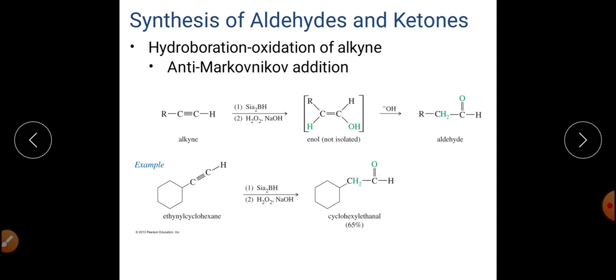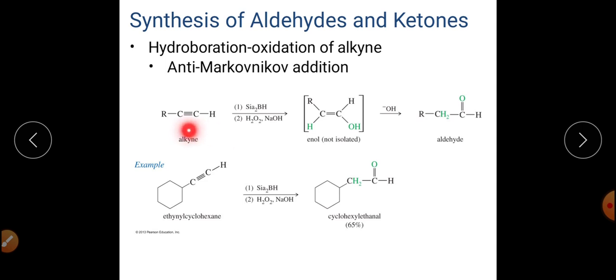Remember one thing, that if we are having hydrolysis in presence of acidic medium, at that time reaction will be proceeding in Markovnikov way. But hydroboration of alkynes followed by its oxidation, it will be proceeding in anti-Markovnikov manner.